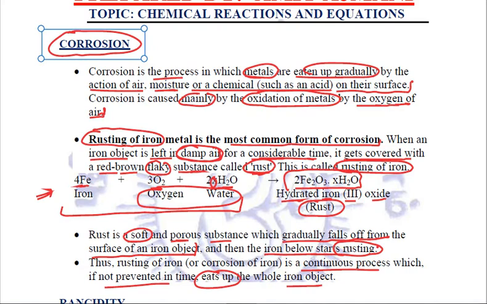When we coat iron articles with zinc, we know that that process is called galvanization. Clear? At times we also make alloys of iron along with another metal or non-metal, just to make sure that the corrosion, the rusting does not take place. Okay, so these are the things you need to remember in corrosion, rusting of iron.